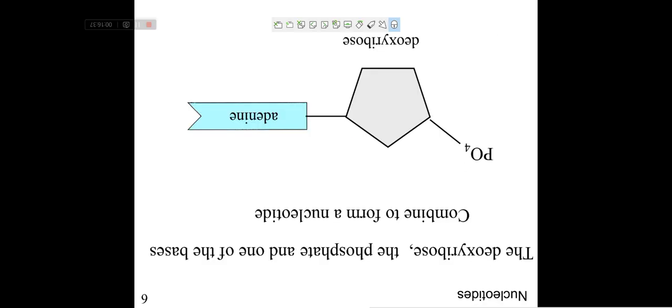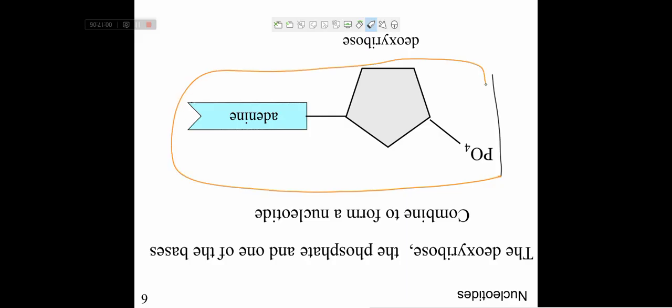This is a nucleotide. What is a nucleotide? When nitrogenous bases are attached with ribose sugar, and that ribose sugar also has a phosphate group, then this whole molecule, or this whole structure, is called a nucleotide. Remember this.